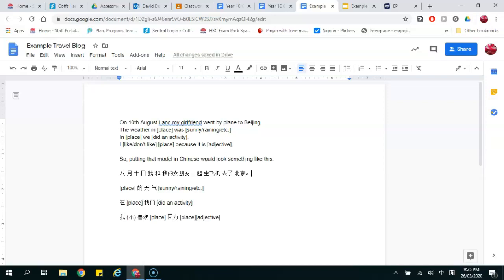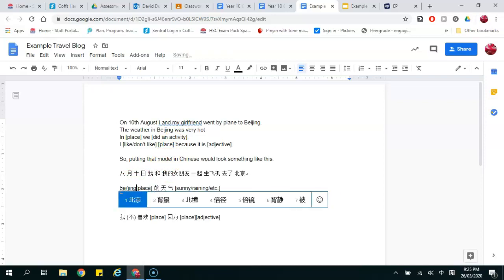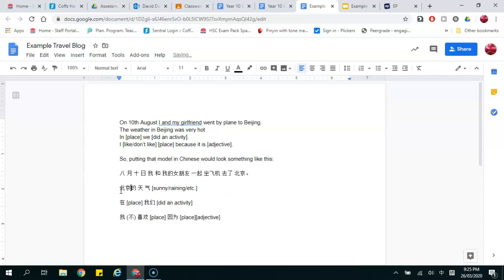All right. So back up in English. So we've said the place was Beijing. So the weather in Beijing was, let's say, very hot, because we're there in the middle of summer, and Beijing is very hot in the middle of summer. So now we come back down here. So place is just Beijing. Beijing 的天气. Now I want to say very hot. If you guys remember, very 很 hot. 热 R-E, opinion.